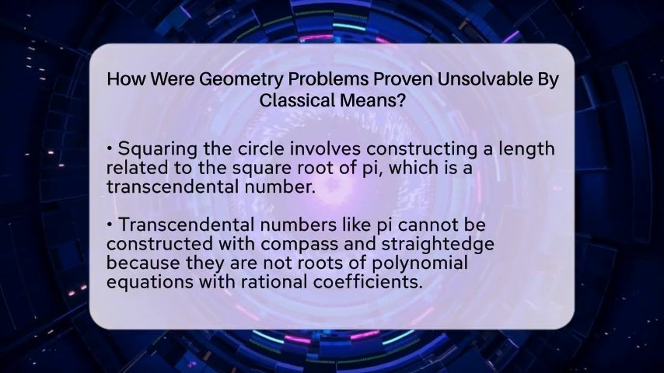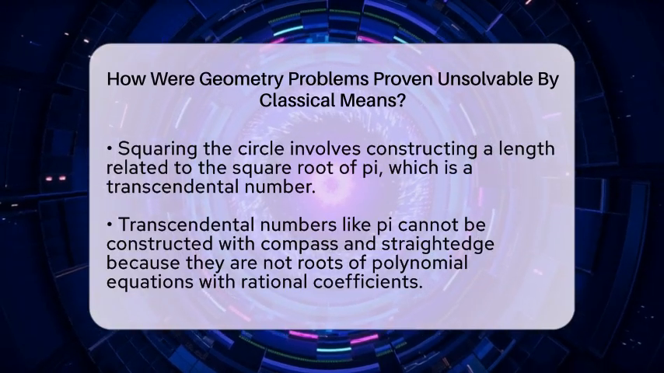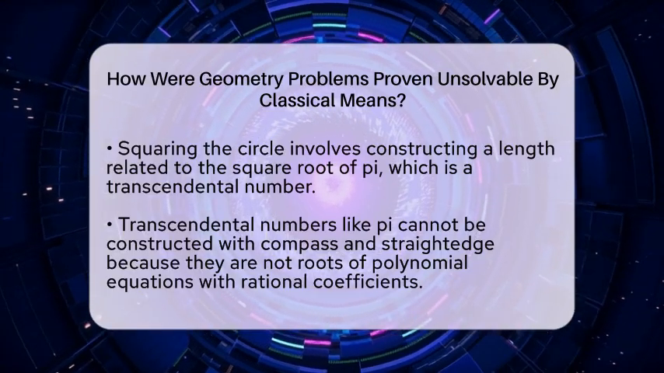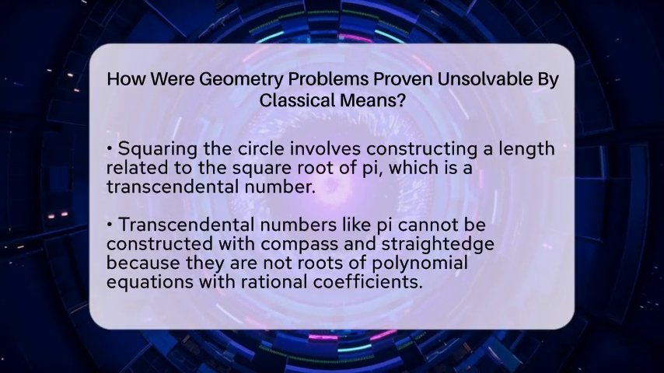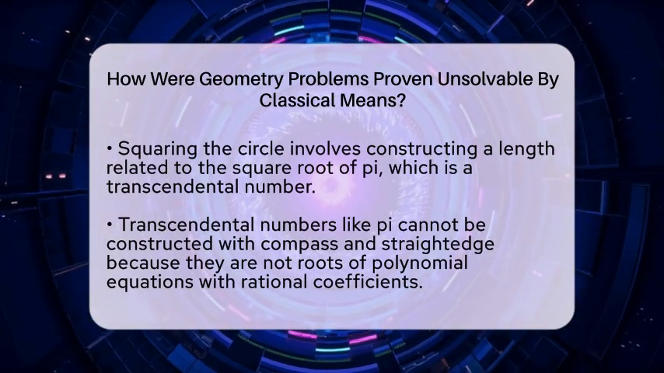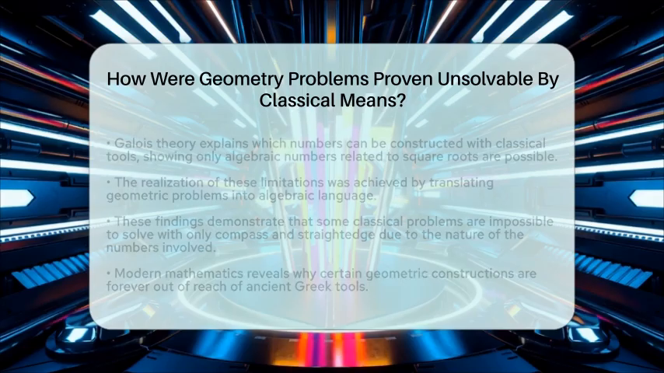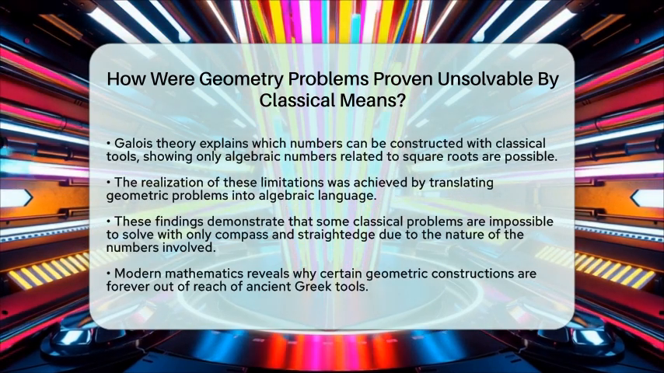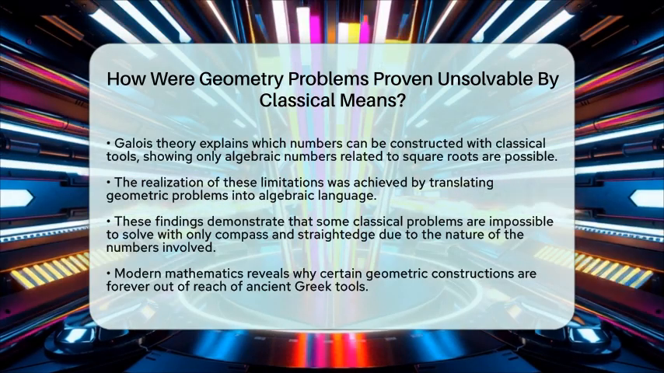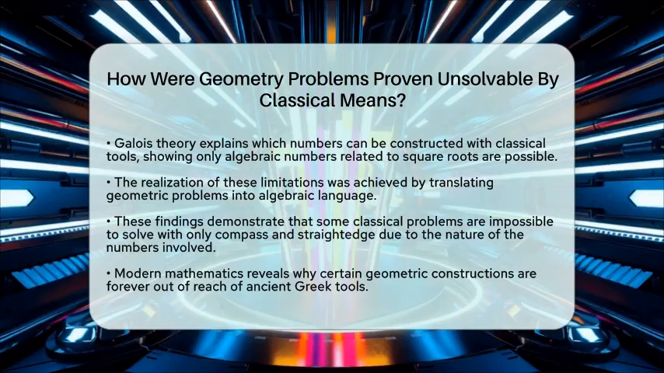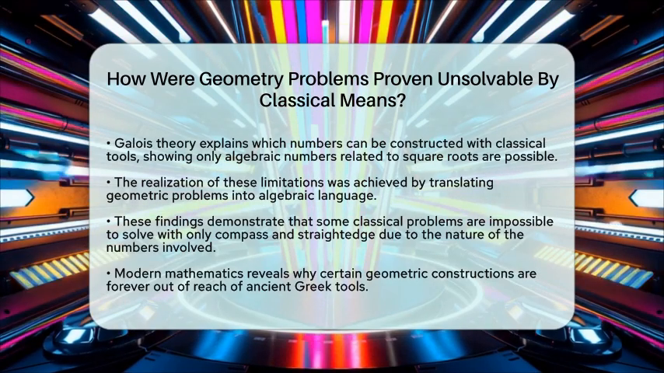These proofs rely on the field of algebra called Galois theory, which classifies what numbers can be constructed with compass and straightedge. It shows that only lengths related to square roots can be built this way. Cube roots and transcendental numbers are outside this range. So, in simple terms, these classical problems are impossible because the lengths or angles they require are linked to numbers that cannot be created with just a compass and straightedge.